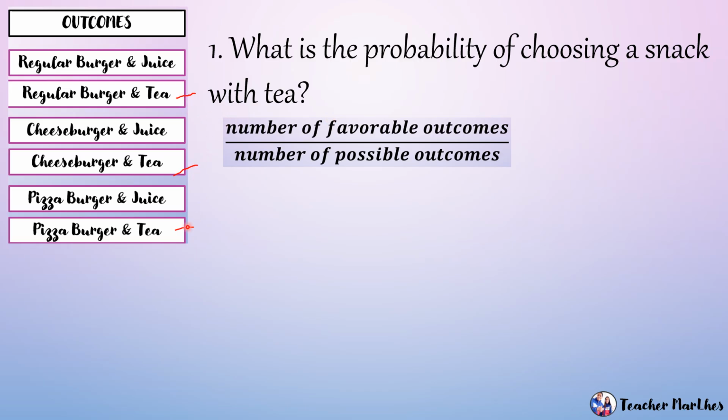1, 2, 3. Possible outcomes, lahat ito. So, we have 6. So, 3 over 6, or in lowest terms, 3 divided by 3 is equal to 1, 6 divided by 3 is equal to 2. So, the probability of choosing a snack with tea is 1/2.